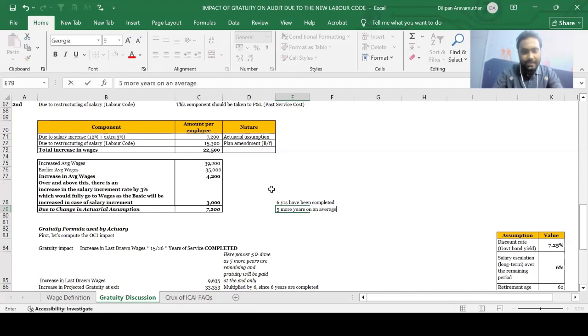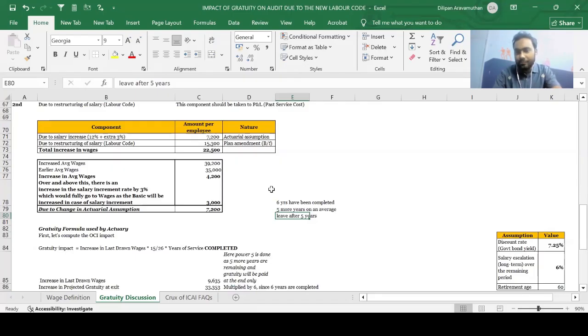So basically, as all of you are aware, gratuity happens at the time when an employee leaves the organization. Assuming that all the employees of the company on an average would leave after 5 years, the gratuity would be paid at the wage rate prevailing at that time. So the last drawn wage would be the wage rate prevailing after 5 years.